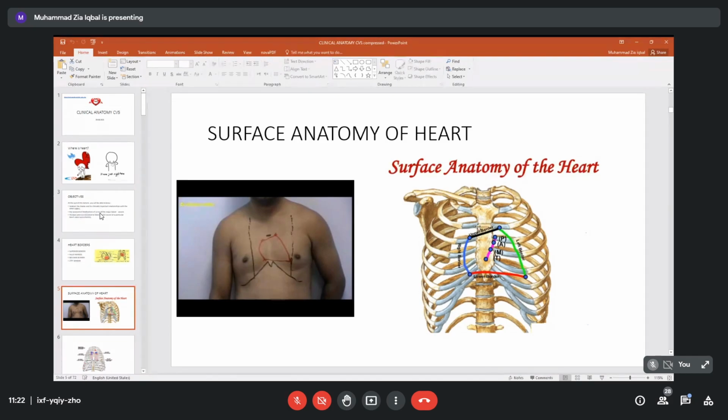From here we count, we can feel the third costal cartilage. We take a point over here on the right side. This is our right thorax. This is our left side of the thorax. We take another point. Look at this. This is the second right. This is the third right costal cartilage. This is the second left costal cartilage. So we make these 2 points. We unite these 2 points. It will make the upper border of the heart.